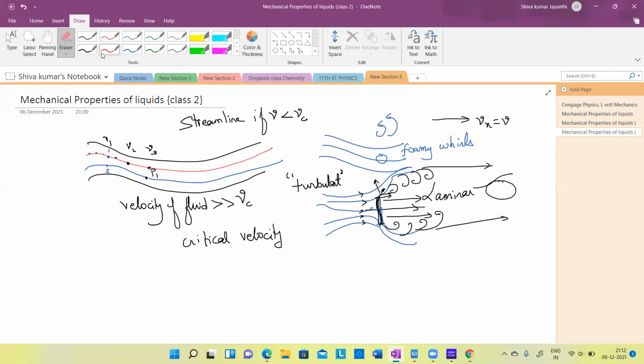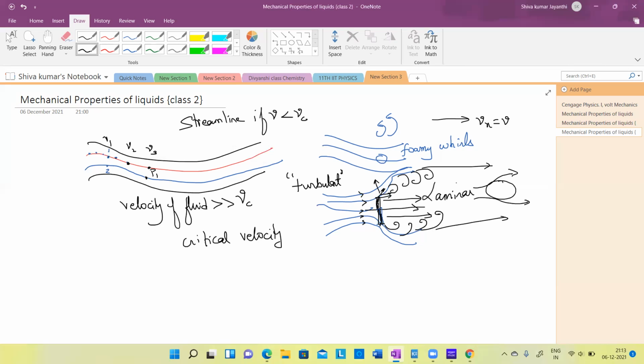It may not produce eddies. It may not produce whirlpools. It may go like this. That's also possible. That is what is called aerodynamic nature. Aerodynamic shape. We have the Honda Activa with an aerodynamic shape, or some scooters which have an aerodynamic shape, which are least cutting of air, we call it. The air flows just touching the surface.